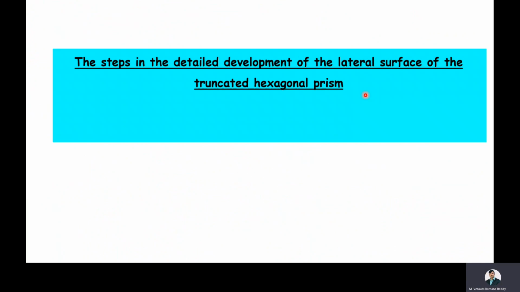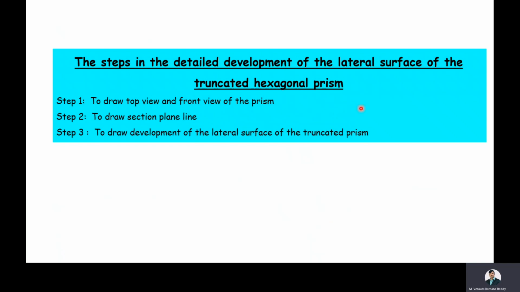The following steps are considered for the detailed development of the lateral surface of a truncated hexagonal prism. The first step is to draw the top view as well as the front view of the prism. Second step, to draw the section plane with the given condition. Third step, to draw the development of the lateral surface of the truncated prism. For the development, we are going to use the parallel line method.